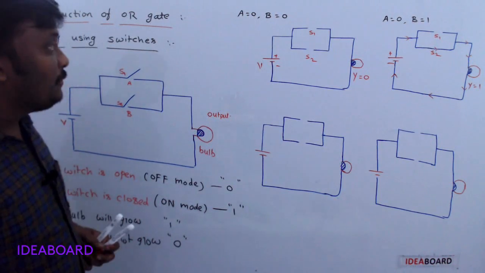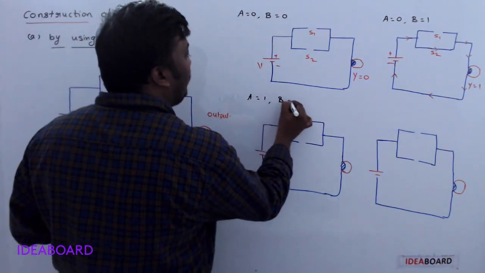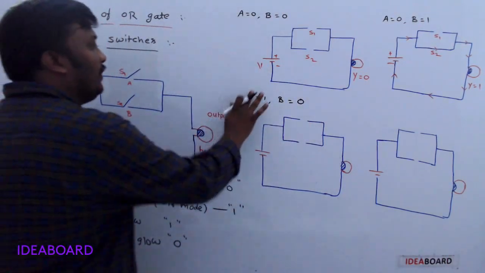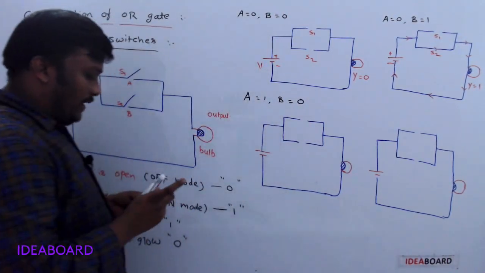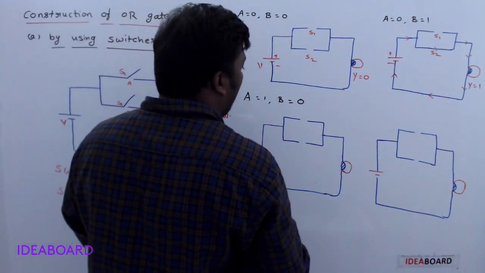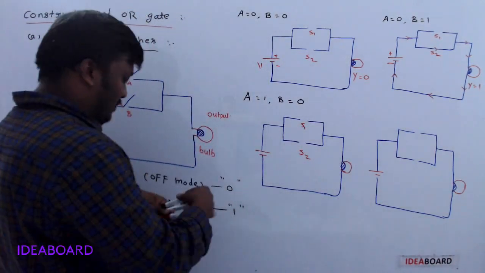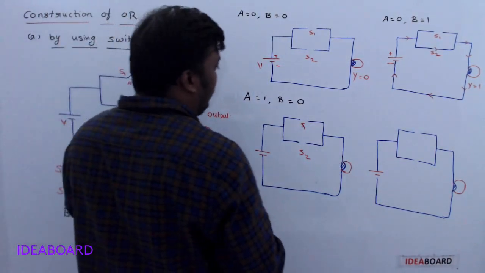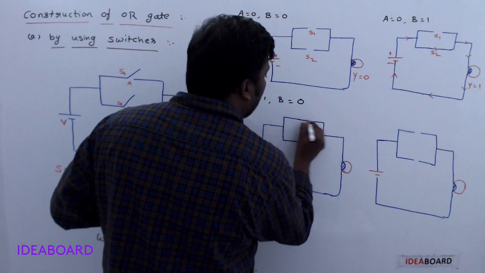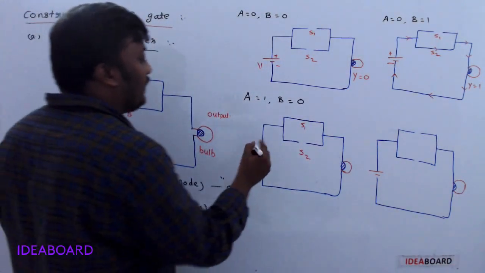Next, what is the third possibility? A is equal to 1, B is equal to 0. A equal to 1 means switch S1 is closed, S2 is open now. S1 closed means this is closed, S2 open. Now see the propagation of the current here.